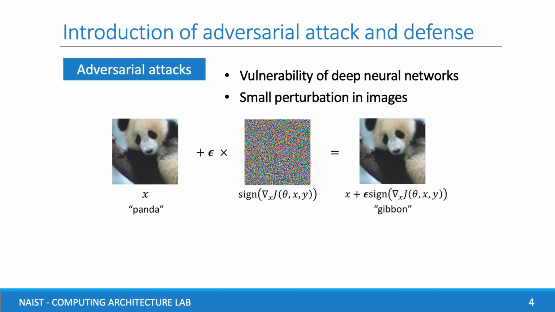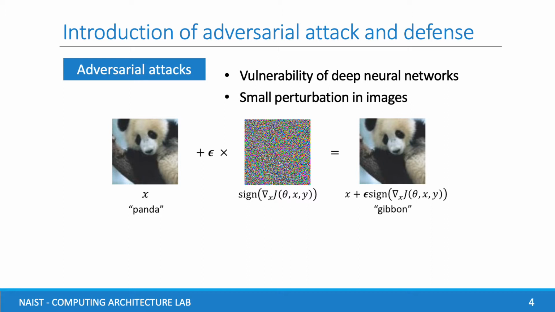Recent studies have shown the vulnerability of deep neural networks to a small perturbation in images that humans cannot distinguish, and a well-trained network misclassifies. As you see, an image is a panda that the neural network classifies as something else after adversarial attack, but we can recognize a panda. It can be said that the lack of robustness of deep neural networks with respect to adversaries is a big challenge to security-sensitive systems that require high confidence.